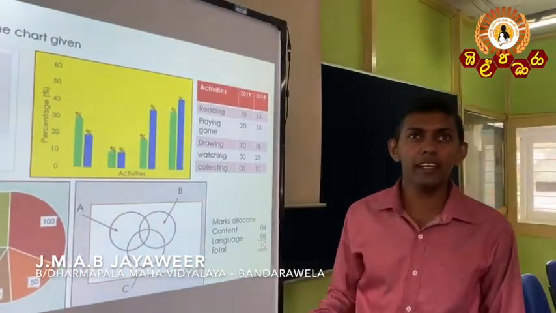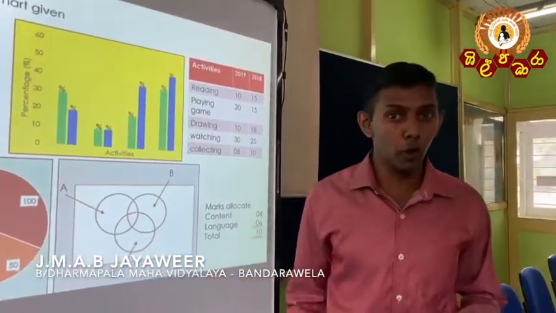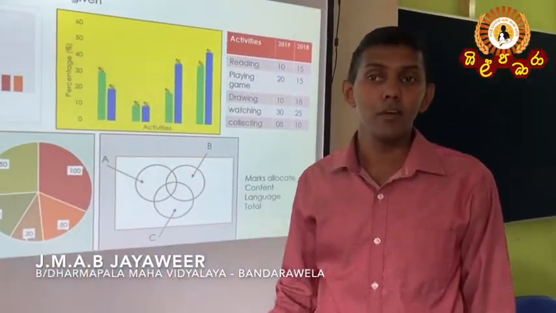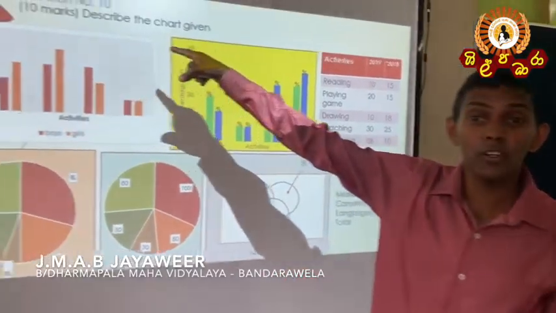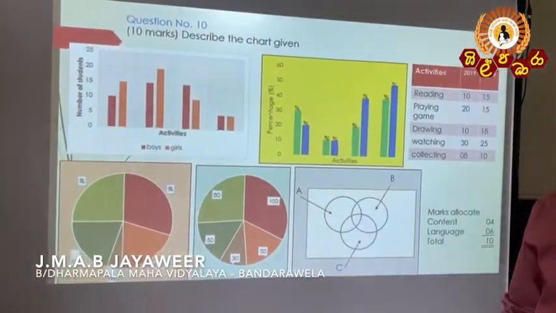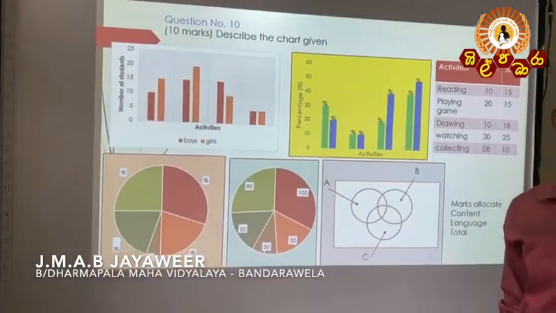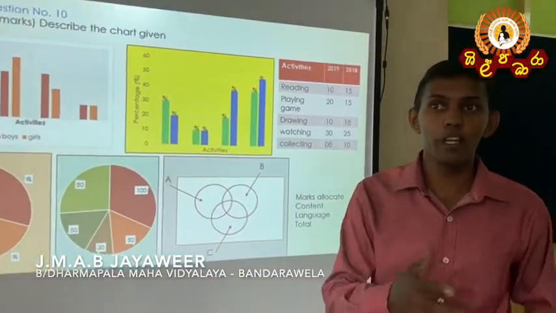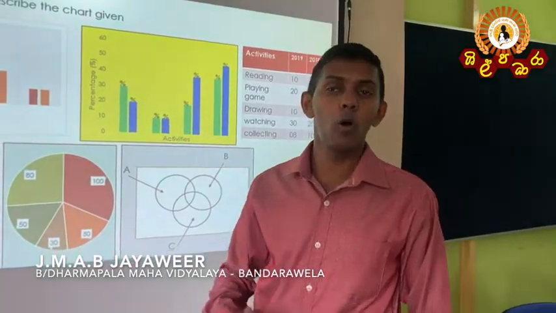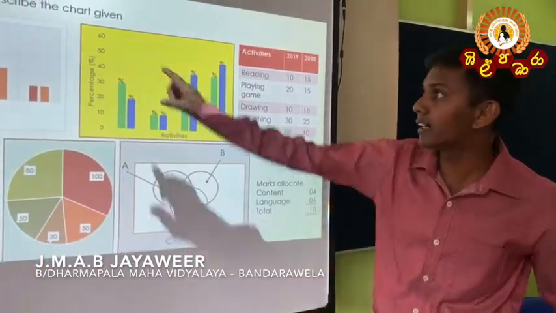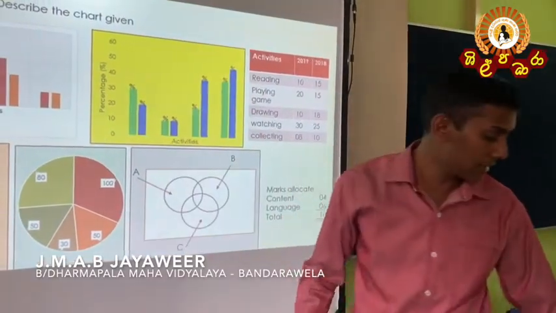Right? I am sure that you have to brush up your knowledge of how to describe this kind of chart, because 10 marks for this question. It is very easy. You have to go through the past or previous lessons from when you were in grade 10 or 11, and then it is very easy to write or describe the chart.